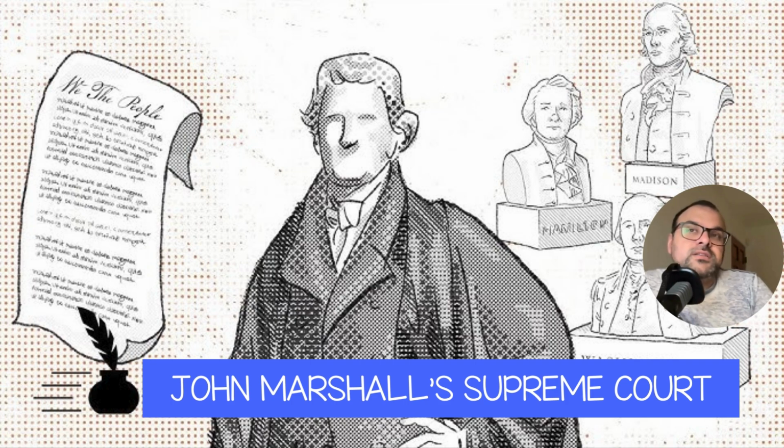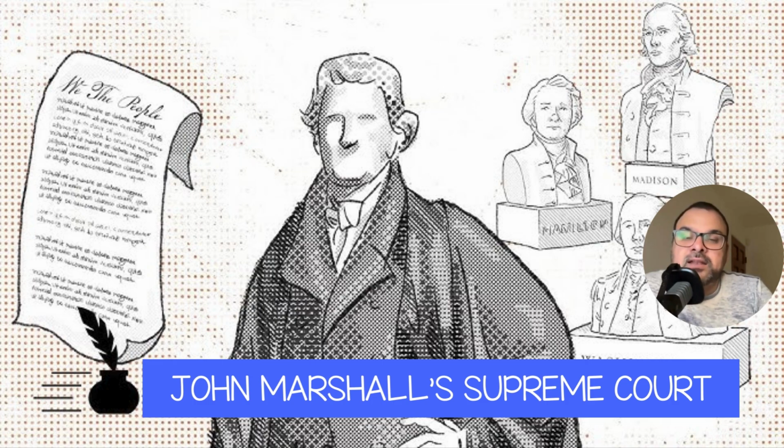So now we're going to talk about the one balance, the one check on the power that is being exerted by Thomas Jefferson and by the Democratic Republicans who have a majority in the Congress, in the House and the Senate, and that is the Supreme Court.